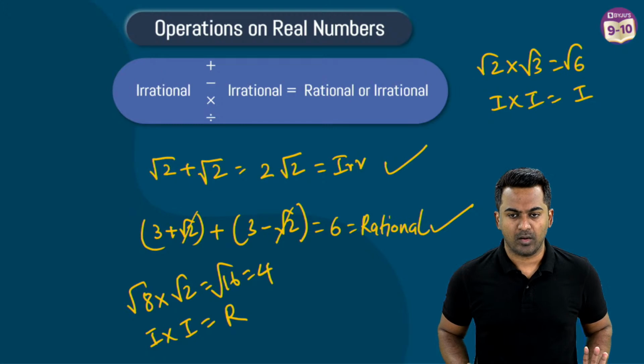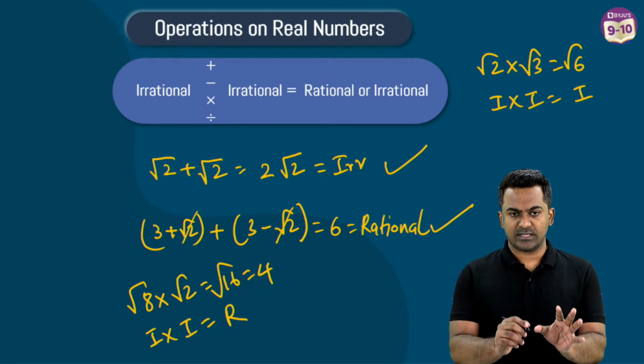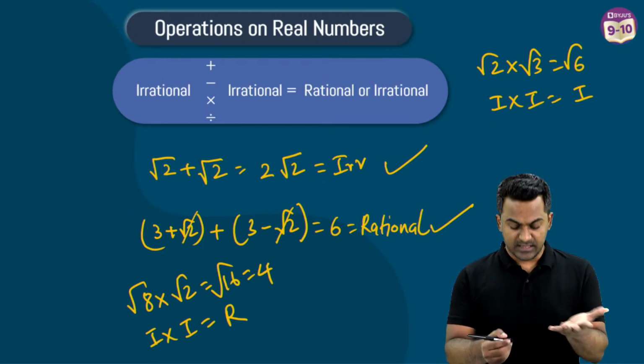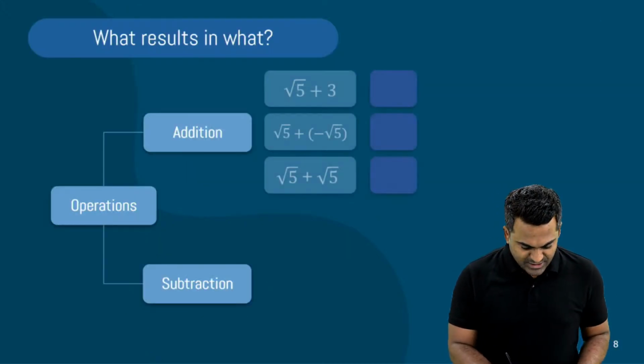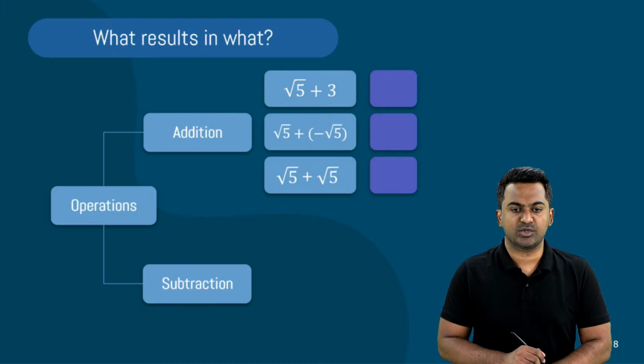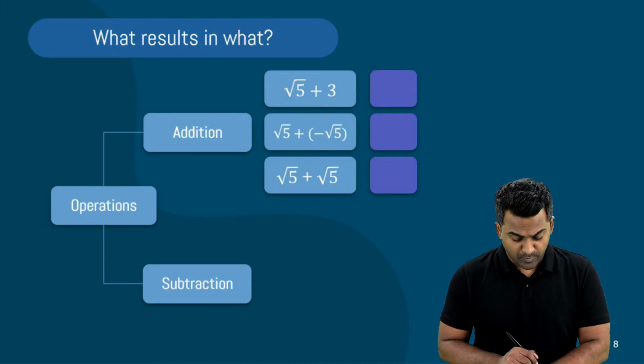All right, so I hope you've understood this, and we are coming to converting a surd in the simple form. That's related to rules and exponents. So come on, let's check this out. What is this going to be? 5 plus root 3. Go ahead, type your answers in the comments box.